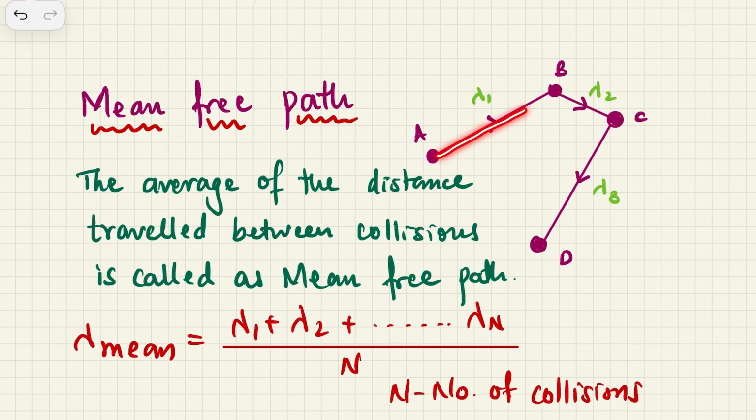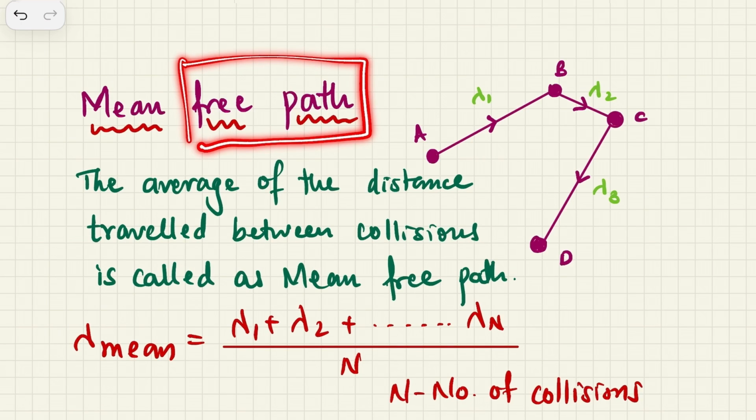Now while A hits D, D might go somewhere else, but A is going to hit some other molecules. So basically this is the entire track of molecule A. Now between molecule A and molecule B, this distance is called the free path. Why is this called a free path? Because this distance is the distance in which there was no collision. That's why it was a collision free path. Same way, when the molecule A went from B to C, this distance was free of collision. So the distance traveled by a molecule which is free of collision is called a free path.